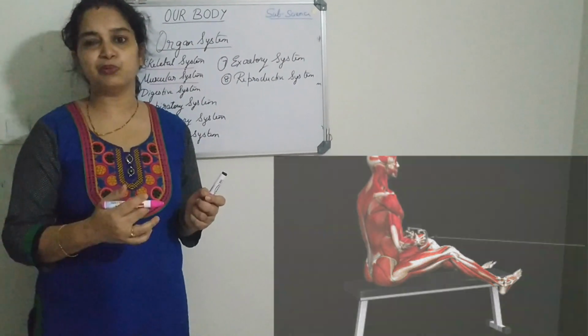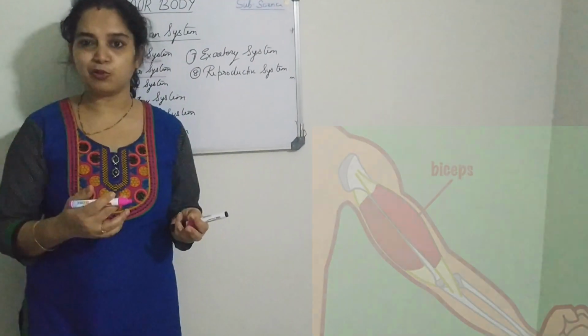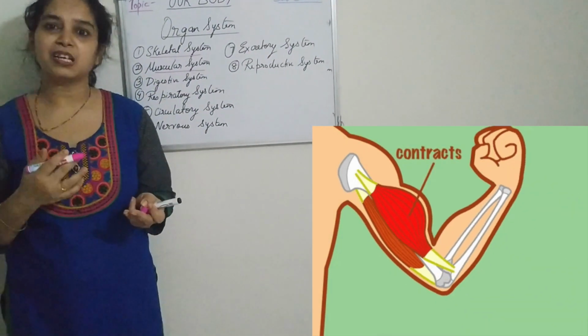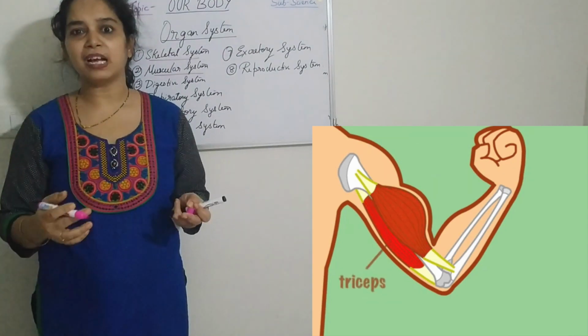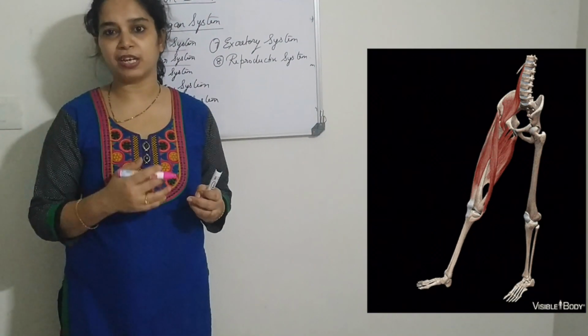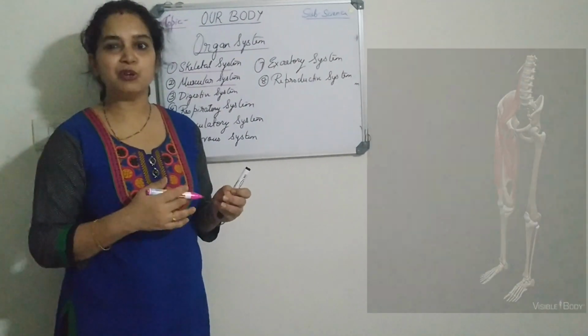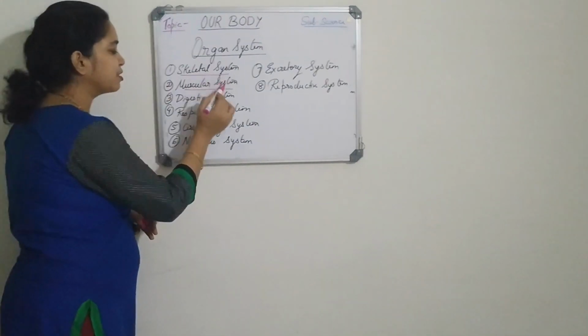And what do they do? The function of the muscle: they are attached to the bones and they perform a special kind of function, that is you walk, you lie down, all the activities you do are because of the muscle and bones working together. So muscle pulls the bones and they work together. This is all about the muscular system.